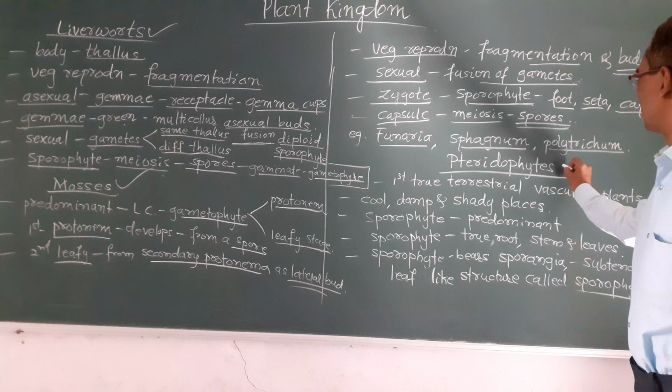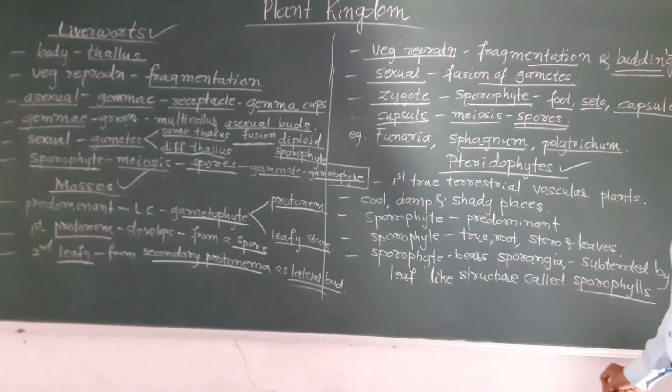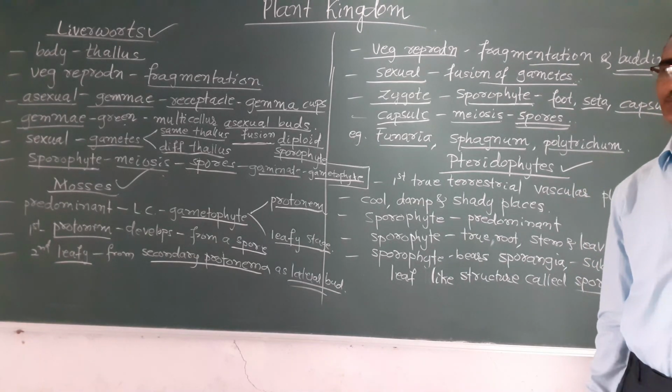So next we will discuss the pteridophytes.